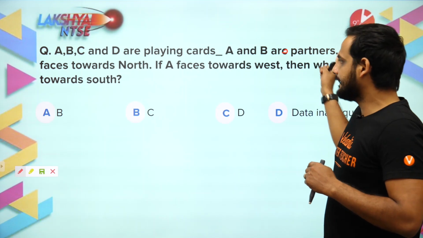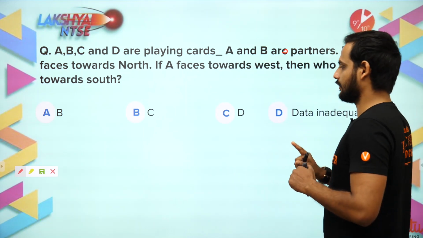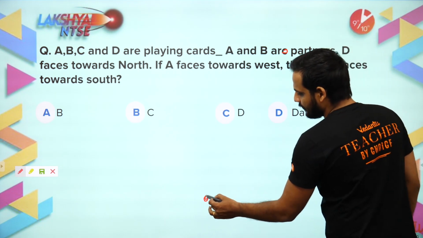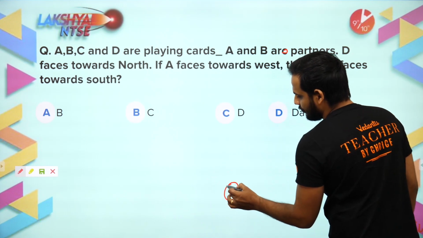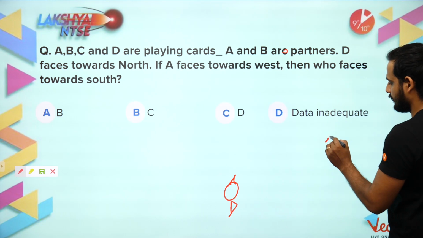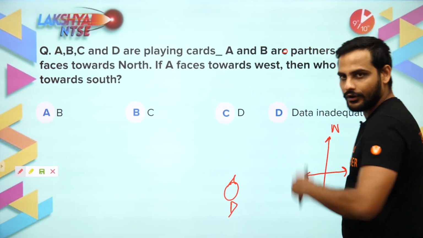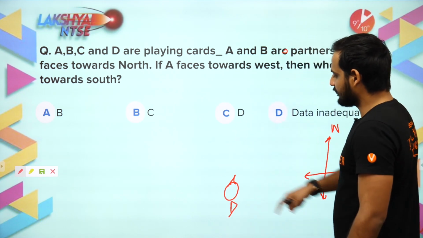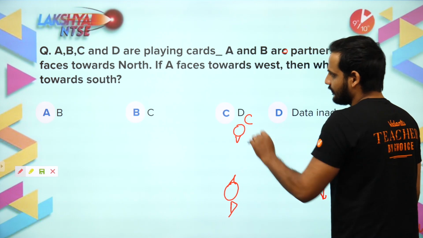D is facing towards north, so D is sitting here looking towards north. His partner is C, so C will be sitting here facing towards south.